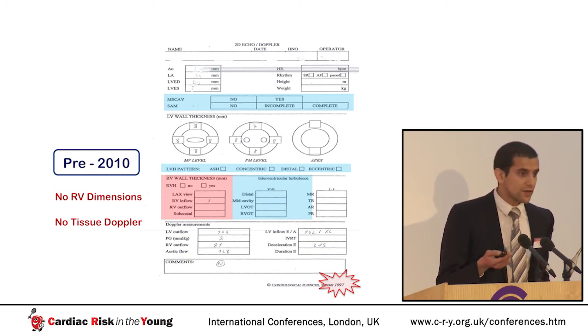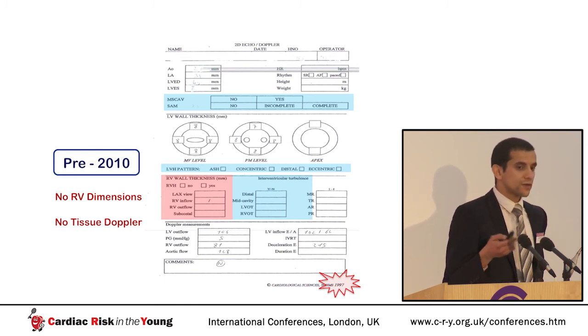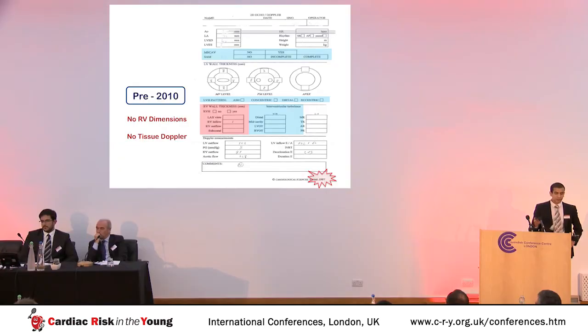There is some mention of the right ventricle, and that's only the right ventricular wall thickness, presumably looking for right ventricular involvement in hypertrophic cardiomyopathy. This is a long time ago, 1997, so there is no mention of right ventricular cavity dimensions, and there's no use of tissue Doppler because it wasn't really around at that time.